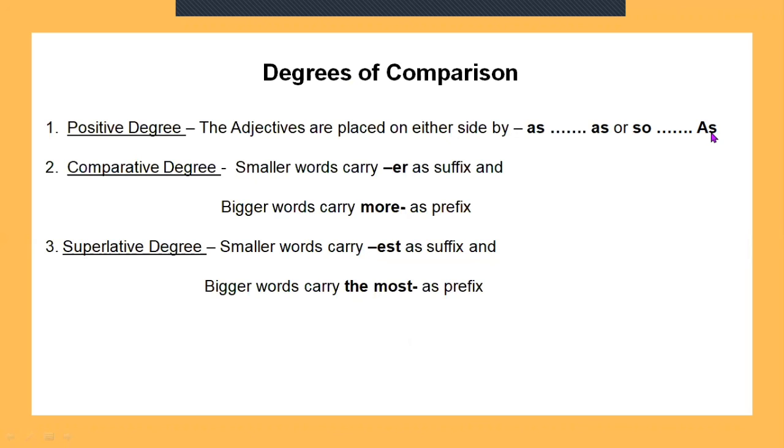And for comparative degree, we use the word before and add er as suffix. And if it is a bigger word, we use more as the prefix, and next the word is placed. In the superlative degree, we use est as suffix and the most as prefix. I think all of you have understood.